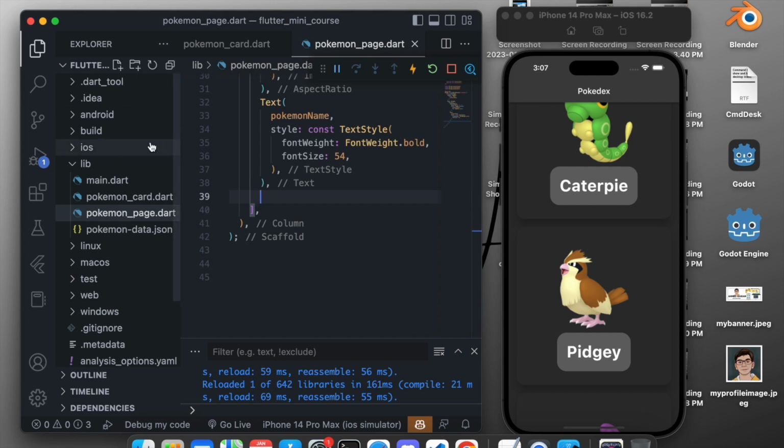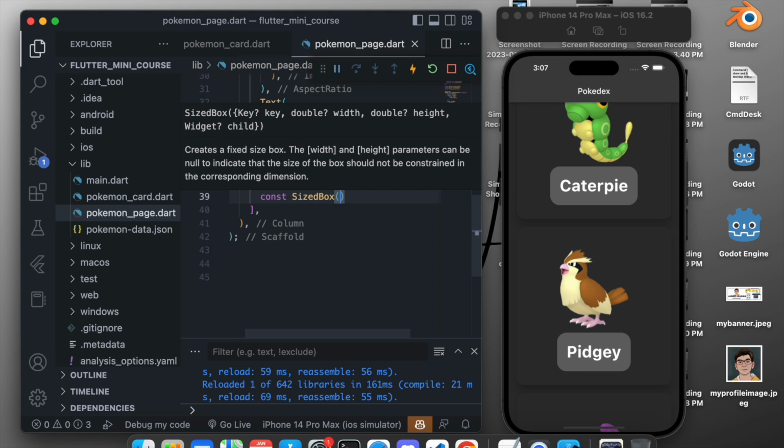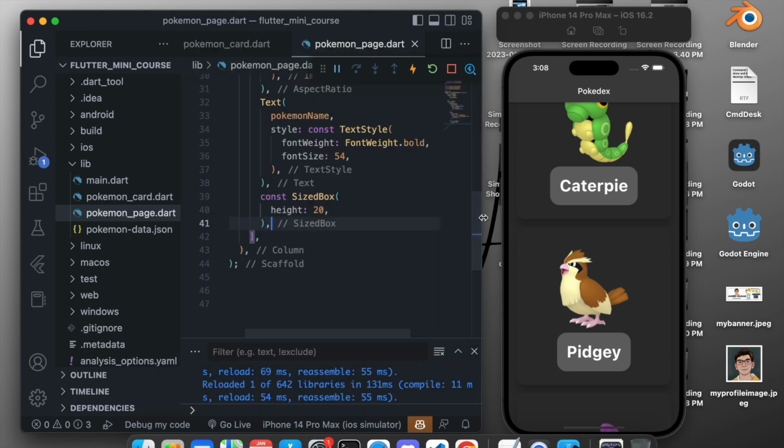Now we want to create the description. To create a description, we first need to add a SizedBox to give spacing. So SizedBox, and the SizedBox will have a height of something like 20. Let's add a comma here, and okay, perfect. Now after the SizedBox, we need some padding, and inside the padding we will add the description, so it doesn't look like it is fitting the screen. So let's add a Padding.